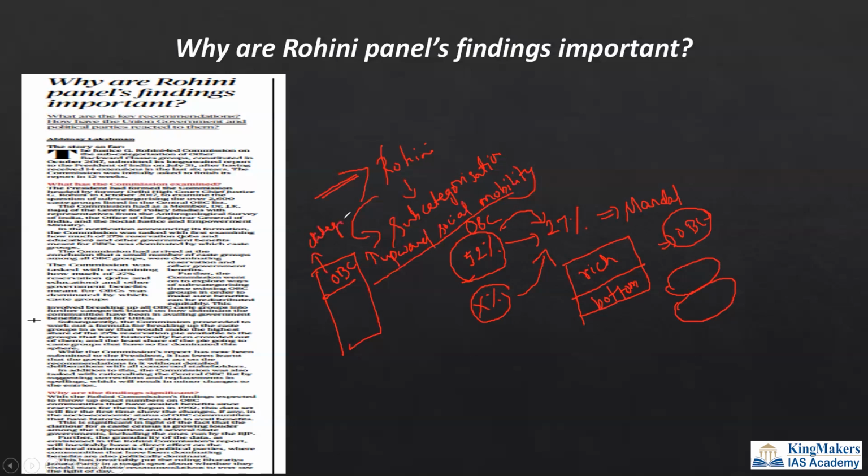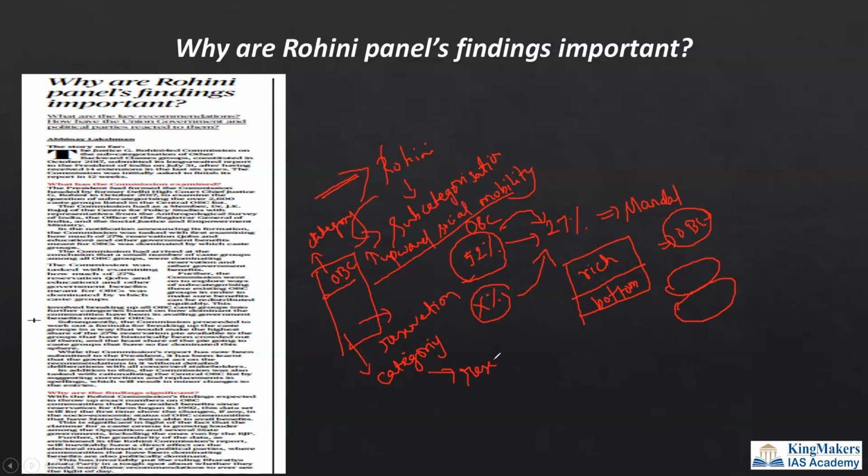And the people who direly need the reservation, who are not able to access the reservation benefits, will be categorized as separate people from among the OBC itself, and they will now be considered for the reservation.